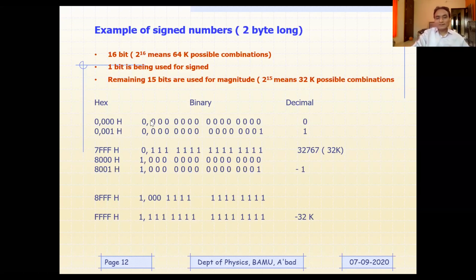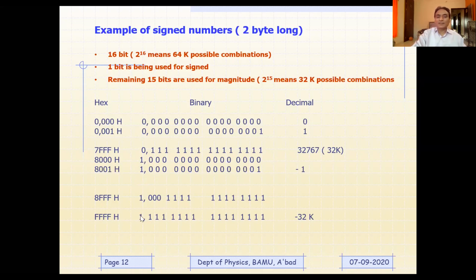And you can see here, these are positive numbers. 7FFF is going to be 32,767, and since the MSB is 0, it is a positive number. Then if you add 1 to this number, you will get this number. This is actually 8000H, but the sign bit is 1 because this is a signed number, and then 8001 indicates minus, and the remaining magnitude is 1, so minus 1, like that.